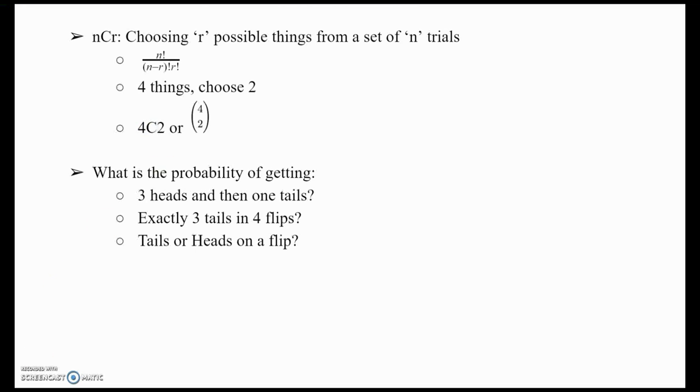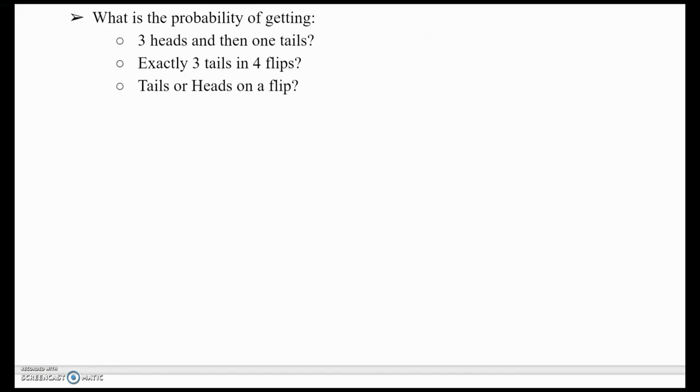Now I want you to try the questions given below to try to figure them out yourself. The first one asks, what is the probability of getting exactly 3 heads followed by 1 tails, exactly 3 tails in 4 flips, and a tails or a heads on a flip? You may have to use the geometric model, the binomial model, or any probability models we have used, maybe in that order, maybe not in that order. The final one would also be a good indicator of how well you know your stuff. Pause the video and try it out first.